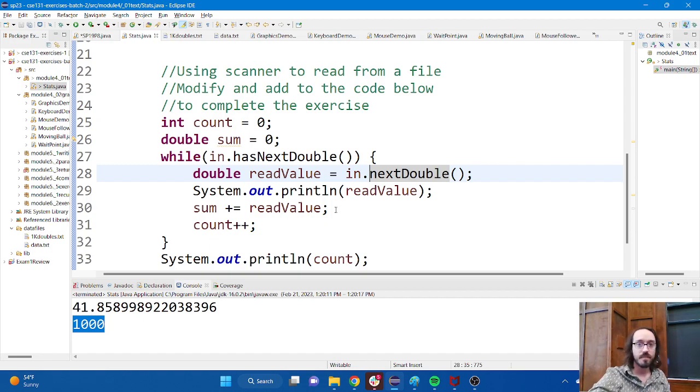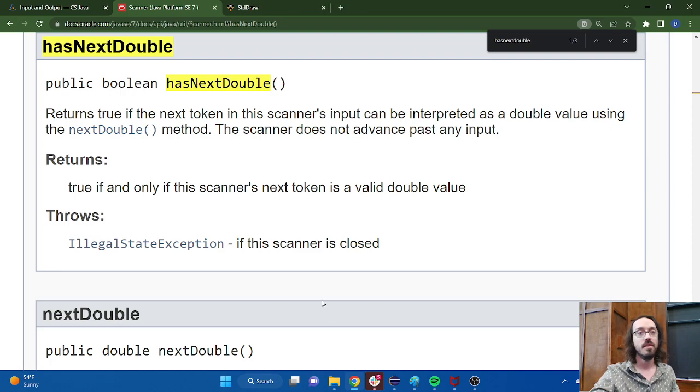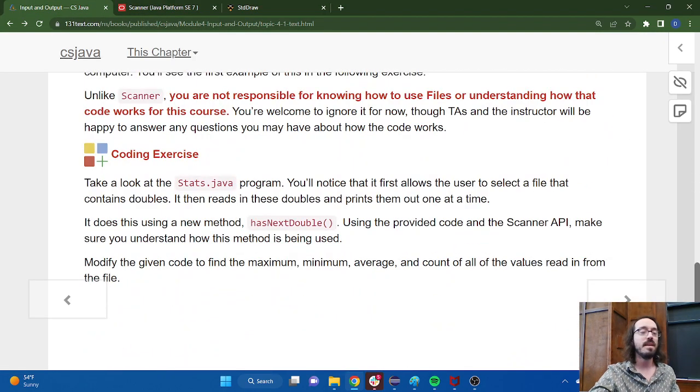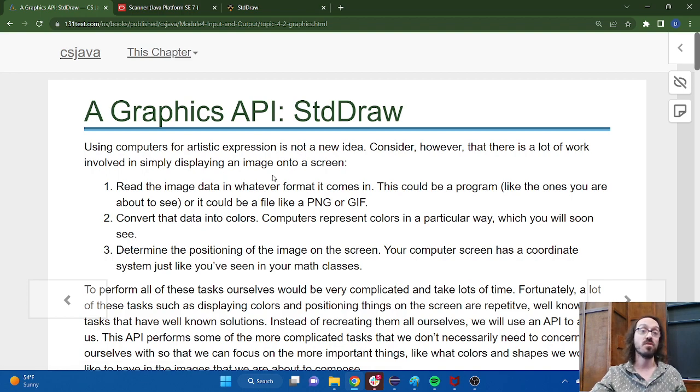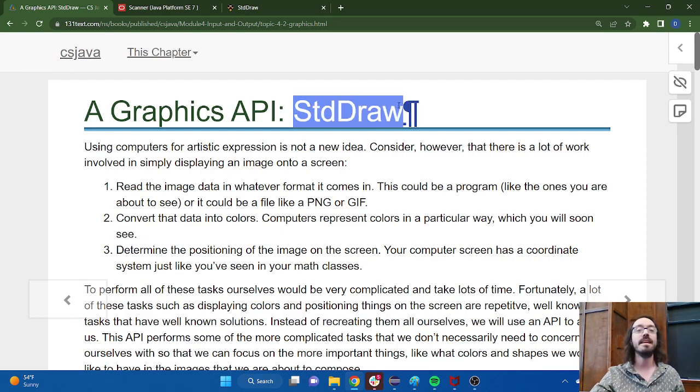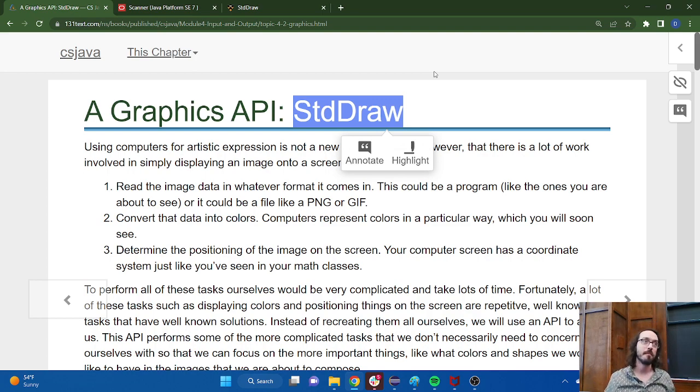All right. I'm going to take a look at another API now, sort of the main one for this week. So Scanner is an API that we've already used, and we're going to keep using it. It's very useful. So we're not going to stop using the Scanner one. We'll show you more and more things you can do with it as time goes on. But the one I want to show you today is called Standard Draw. And so what its name sort of implies for us is that it can draw things on the screen. And that's a lot of what we're going to be using it for.